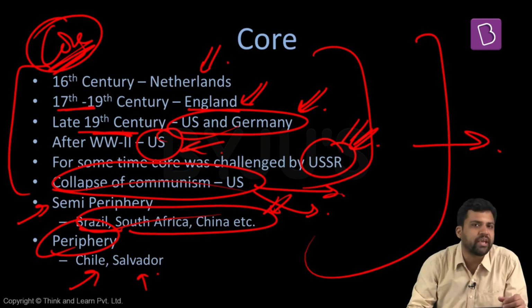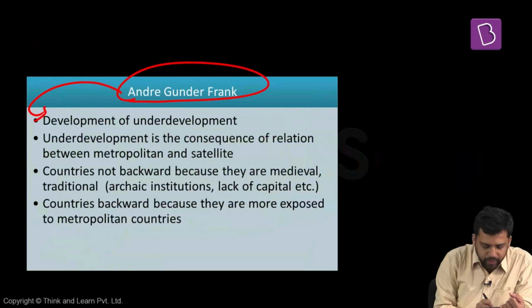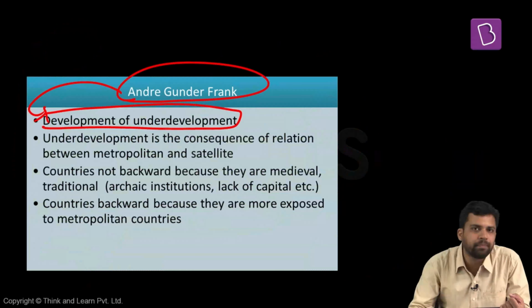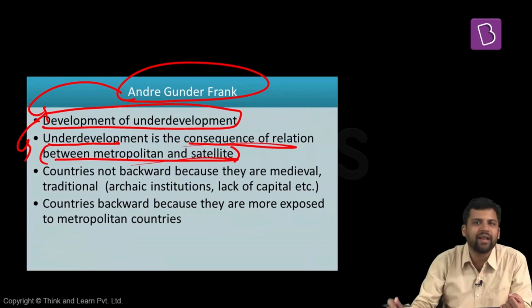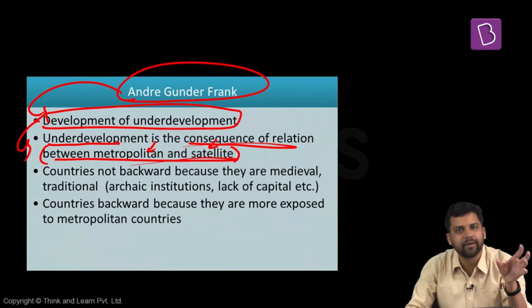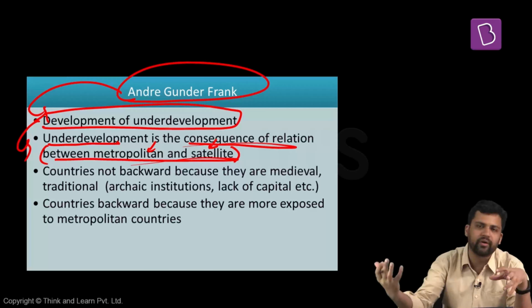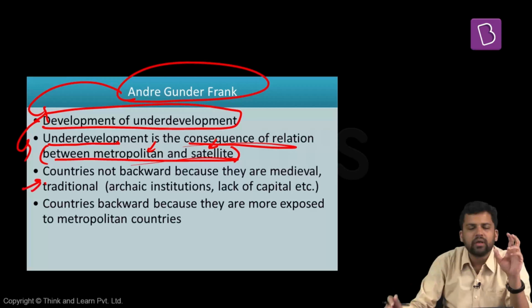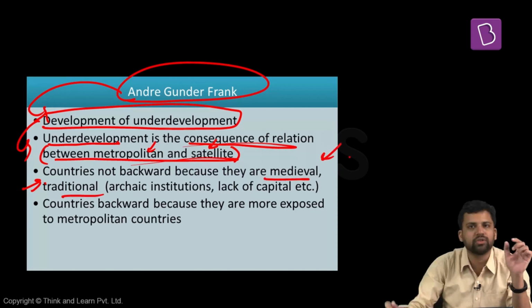Apart from Wallerstein, another important dependency theorist is Andre Gunder Frank. Andre Gunder Frank, in his work Development of Underdevelopment, tells us that underdevelopment is the consequence of the relationship between metropolitan and satellite. Instead of using terms like core and periphery, he uses other terms, metropolitan and satellite. Metropolitan, again, the core kind of countries, the developed countries, will be referred to as metropolitan. Satellite, the poorer countries. Now, he feels that certain countries are backward, but they're not backward because of medieval traditional institutions. This is not the reason.